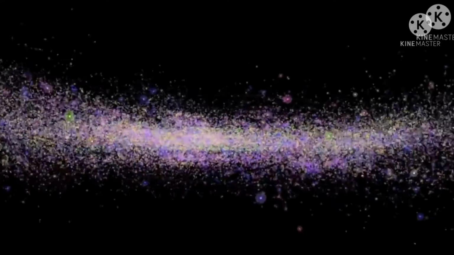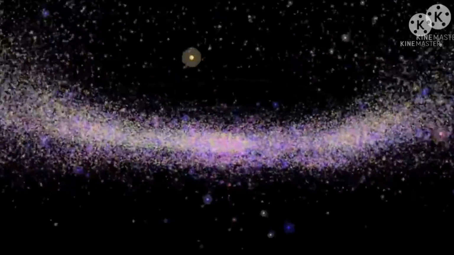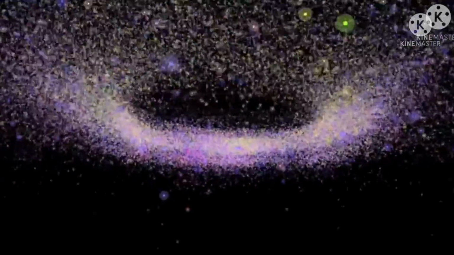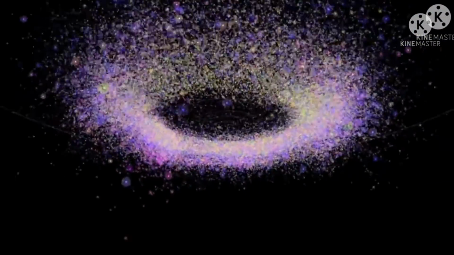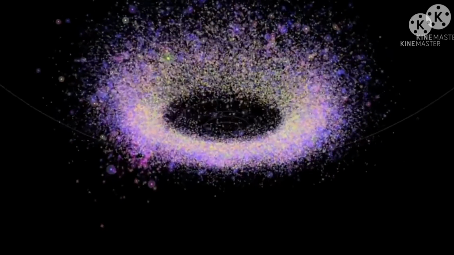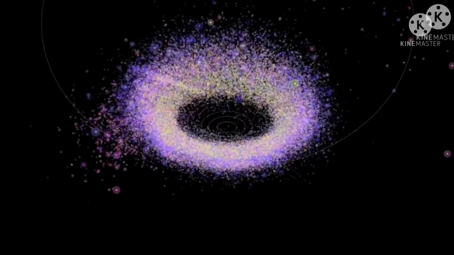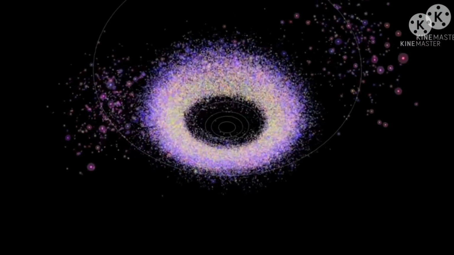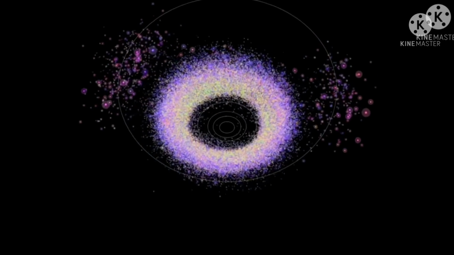It contains a great many solid, irregularly shaped bodies of many sizes, from small stones to asteroids whose size can be compared with the big mountains present on our Earth. These solid, irregularly shaped bodies, much smaller than planets, are called asteroids or minor planets.